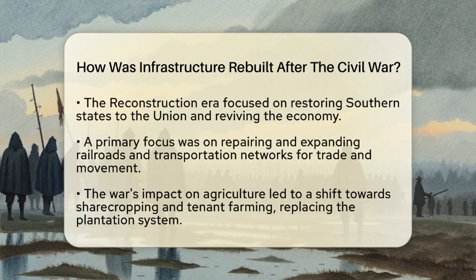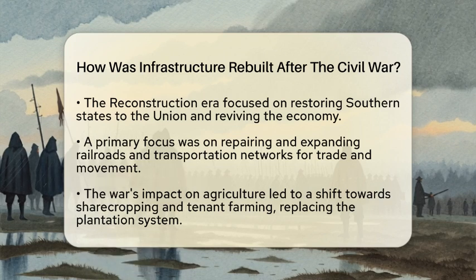One of the first steps was addressing the railroads and transportation. Many tracks and bridges were destroyed, making it hard for Southern cities and rural areas to connect. Repairing and expanding these rail networks was essential for trade and movement.